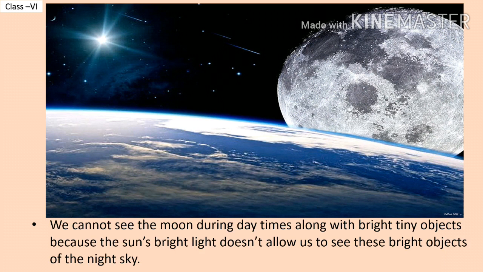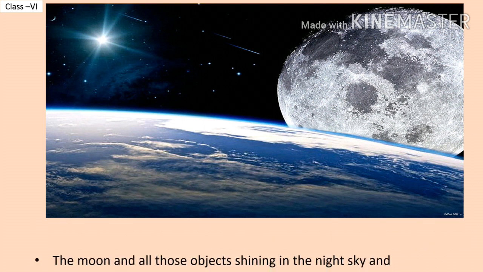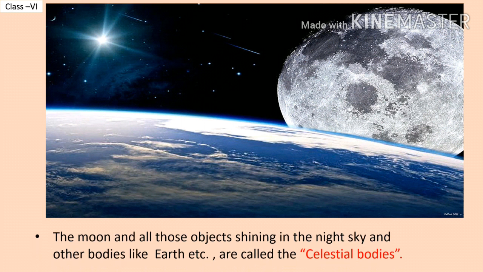We cannot see the moon during daytimes along with bright tiny objects because the sun's bright light does not allow us to see these bright objects of the night sky. The moon and all those objects shining in the night sky and other bodies like Earth, etc., are called the celestial bodies.